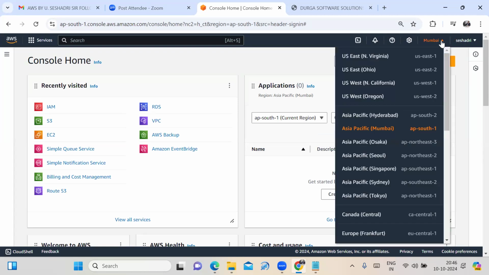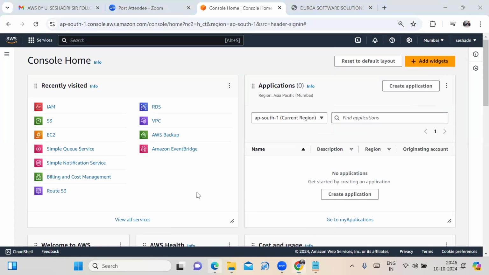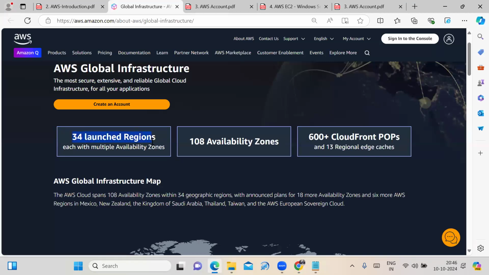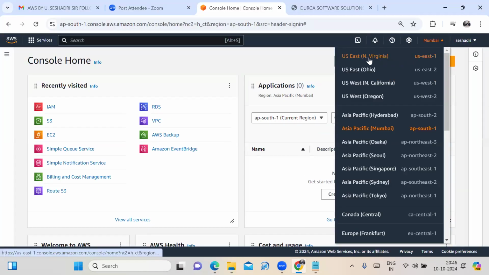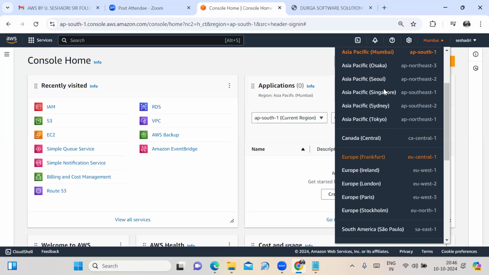If we click on here, those many regions are supported. Already I told how many regions are there: 34. In my AWS account, those many regions are supported: North Virginia, California, Hyderabad. By default, Hyderabad is not enabled; I enabled the Hyderabad region, Mumbai region, right? And Asia Pacific, Singapore, Sydney, Canada Central. Those many regions are supported in my AWS free tier account.